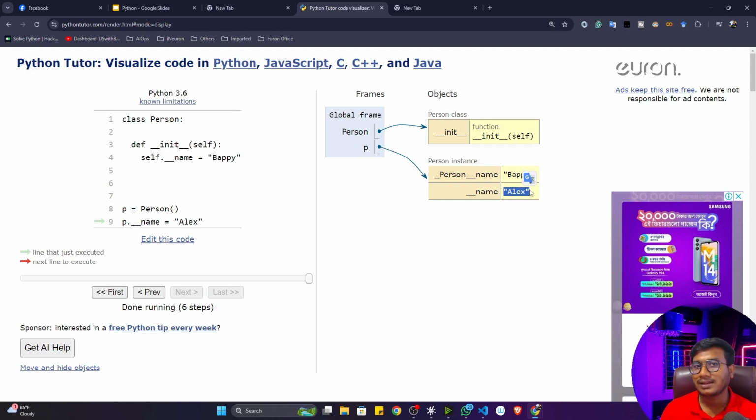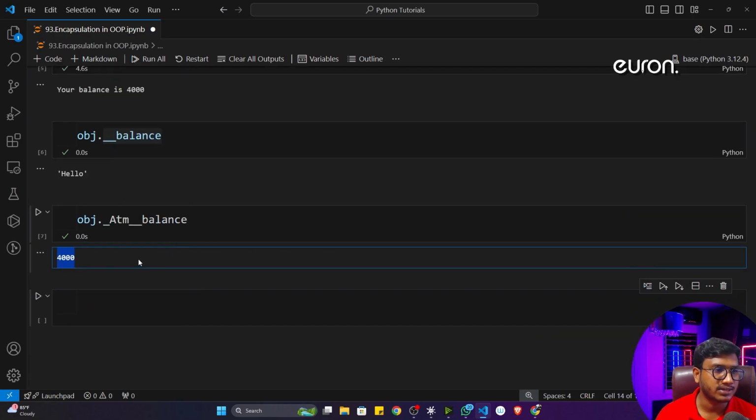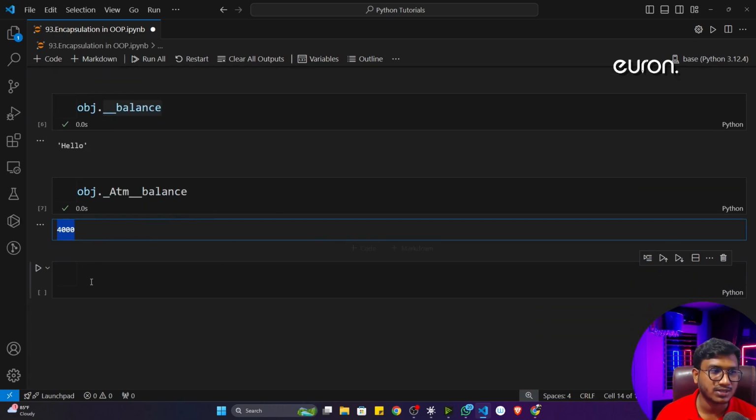Okay, now I think it is clear how things are working in the backend. It is not able to access my actual private variable. Instead of that, it is creating a new variable in the memory, a new variable in the class. Okay, that is the idea. Now I think you got to know why it is still working fine.